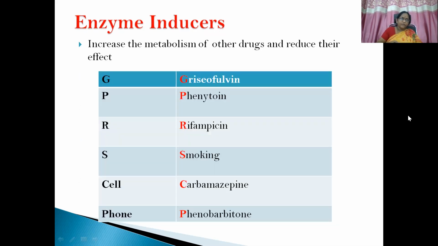Okay, so a simple mnemonic I have given here to remember the names of the enzyme inducers. Like GPRS cell phone. So this is the mnemonic. First letters you can see: G for griseofulvin, P for phenytoin, R for rifampicin, S for smoking, C for carbamazepine, P for phenobarbital.